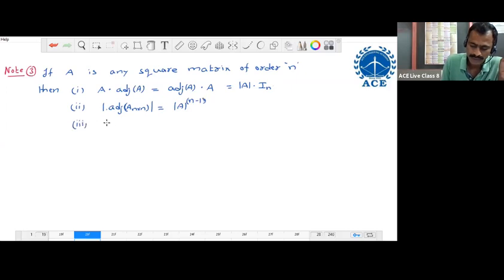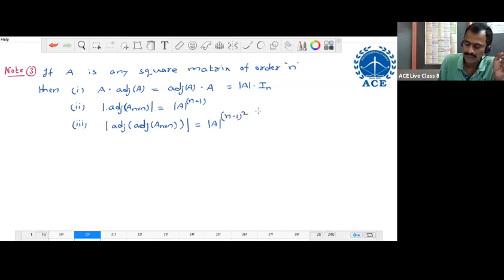Third result, adjoint of adjoint of A (n cross n), determinant of it, equal to determinant of A power (n minus 1) power 2 only. Like this, we can add any number of times of adjoint.